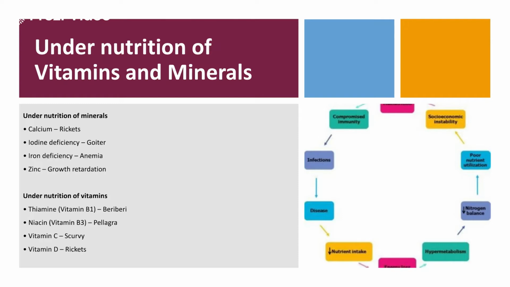So undernutrition of vitamin B1 results in beriberi, vitamin B3 results in pellagra, then vitamin C deficiency results in scurvy, and vitamin D deficiency results in rickets.